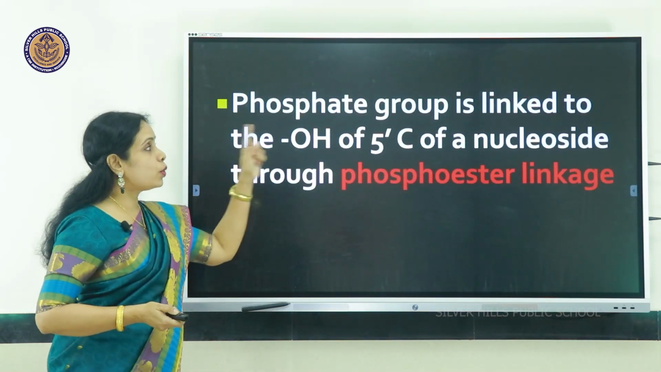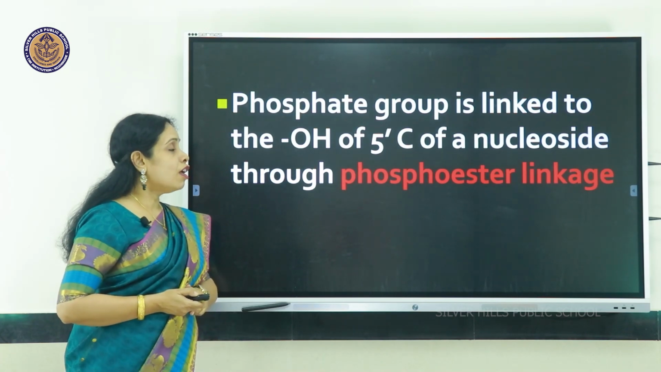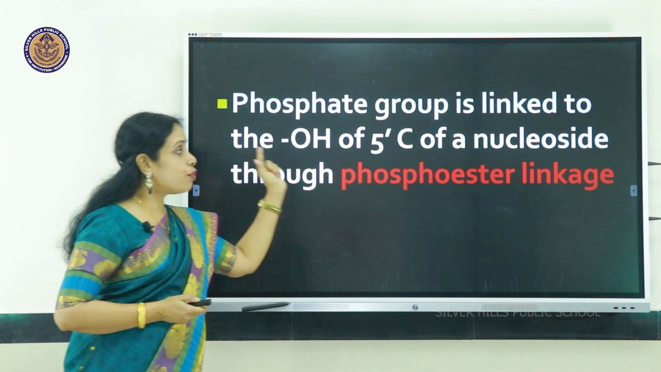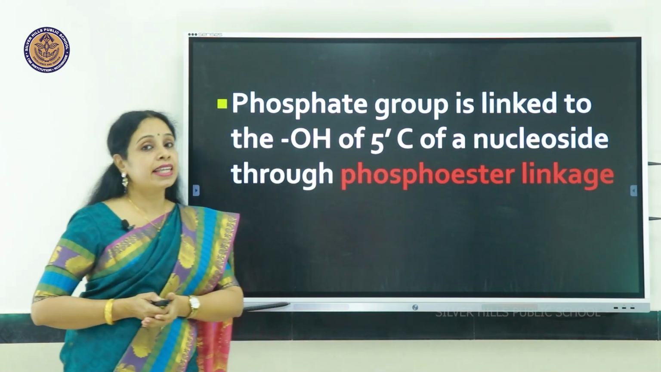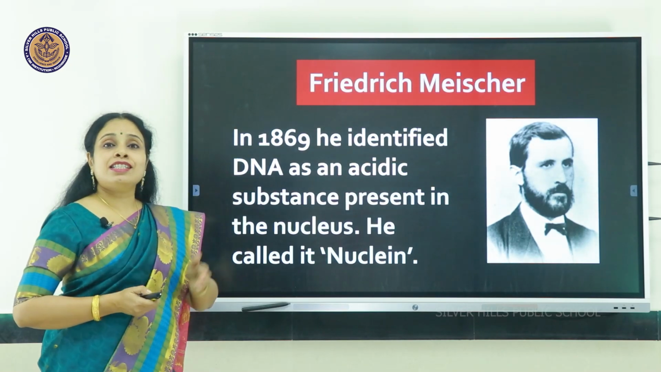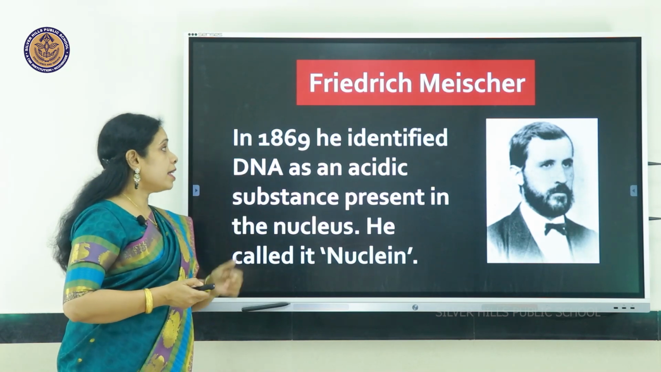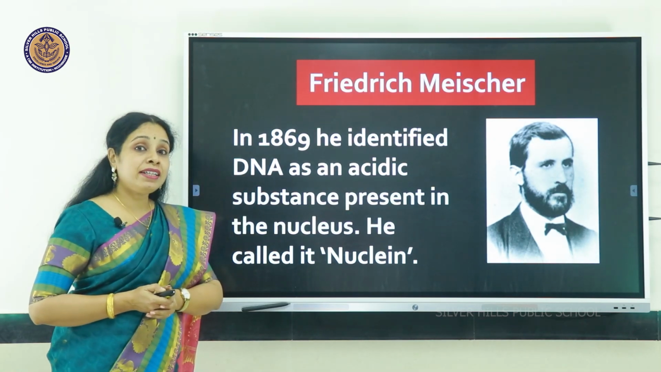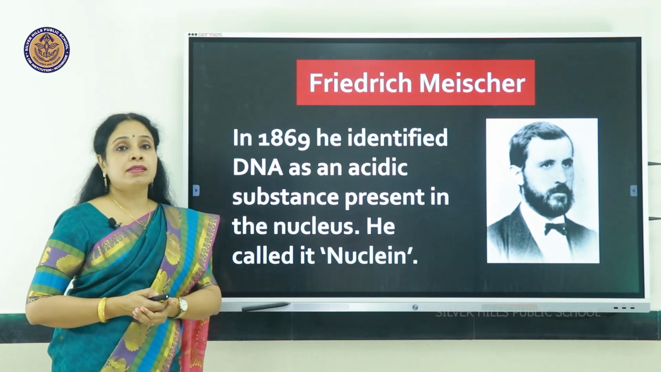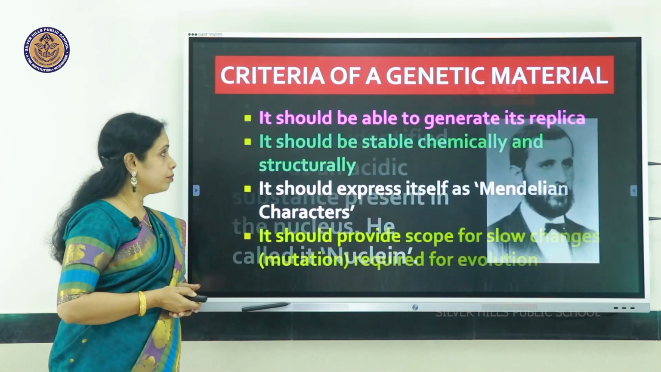So the phosphate group is linked to the OH of the 5' carbon of the nucleoside through phosphoester linkage. It was this scientist, Friedrich Miescher, in 1869 who first identified DNA as an acidic substance present in the nucleus, and he called it nuclein.